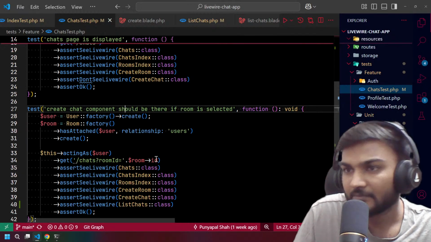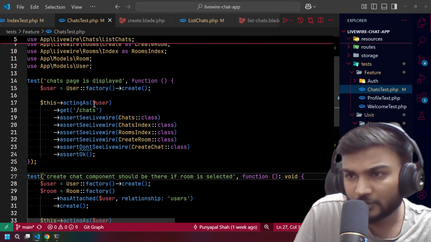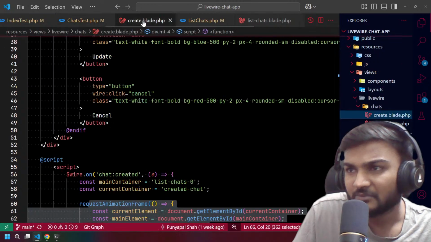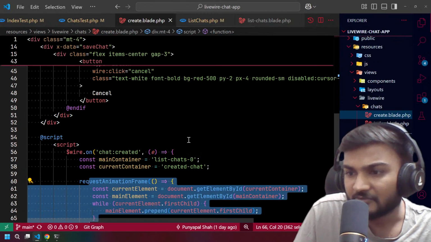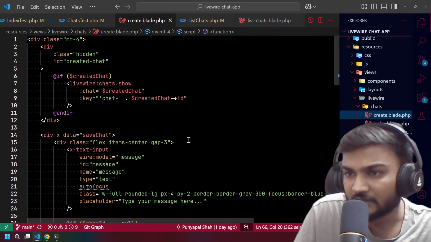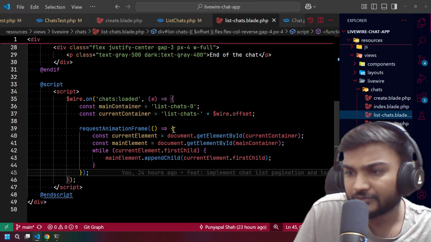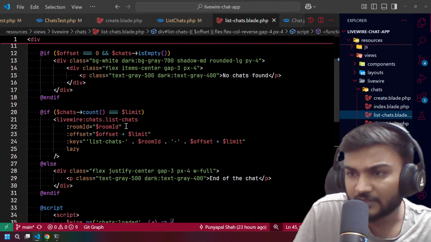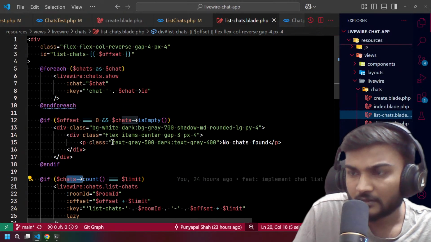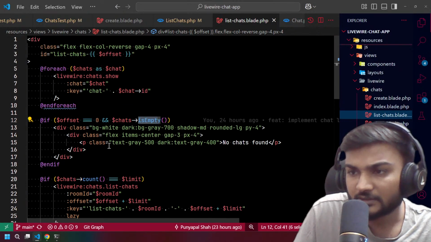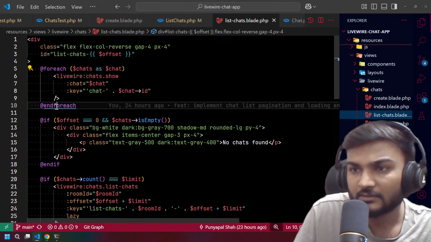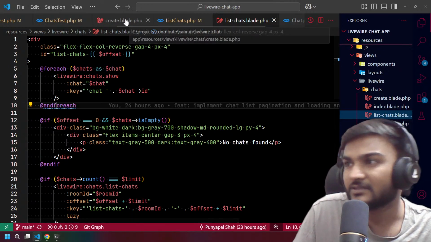Yeah, it passes. And of course, let's see if the room is not there, whether we are showing the chats or not. Because if the room is not there, we don't need to show the chat. So we need to check that offset is 0 and chats are empty. Chats are not here, I mean in the index, I guess.